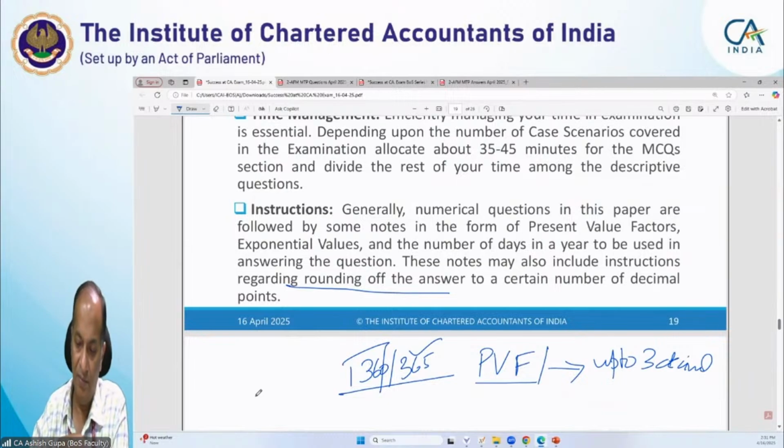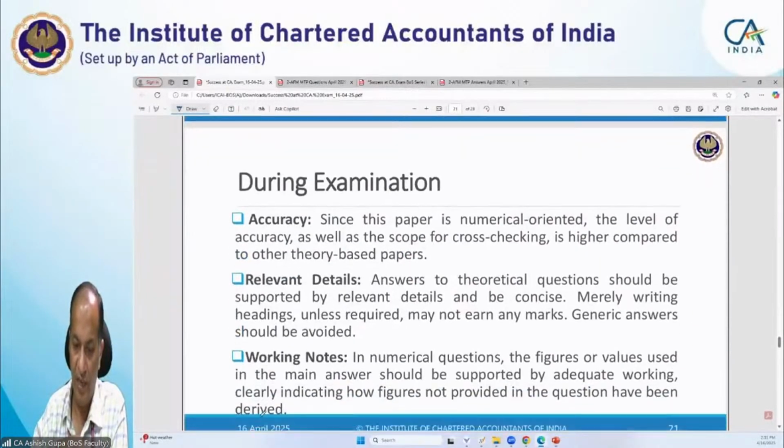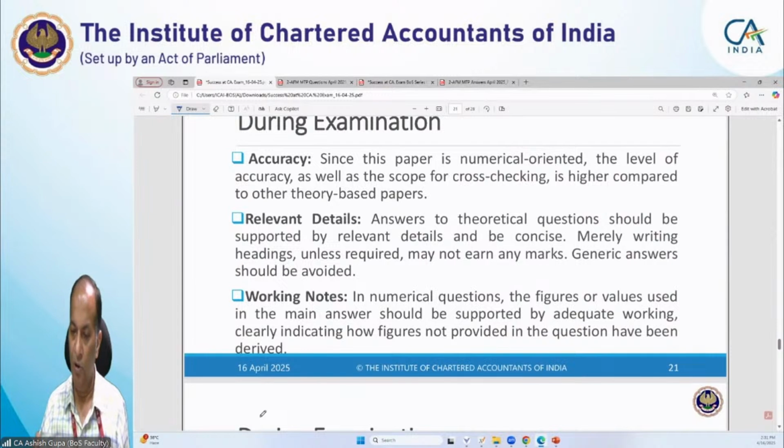Now next we come to accuracy. Very important. If time permits, cross-checking is very important, because sometimes you can get some hint. In our time, what used to happen, in this type of paper, normally we used to expect the answer in a rounded-off figure. Once our answer was rounded off, we used to be very happy.